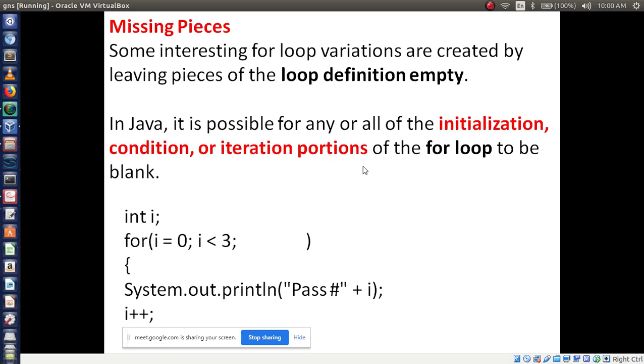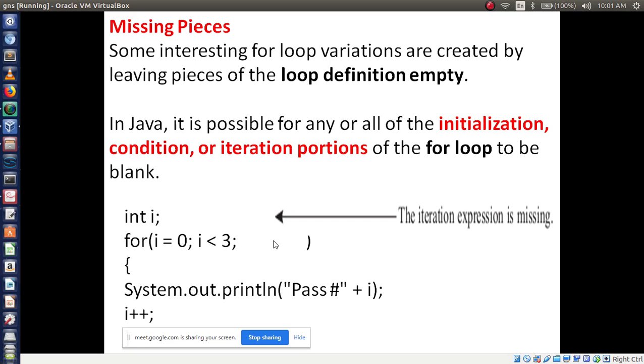See, now in this example, what happened. For I equal to 0 I have written, then semicolon, then I am giving the condition I less than 3, but here I am not using increment or decrement. So this is the missing piece of code. Understood this in the for loop? So what is the output for this? Can anyone guess?